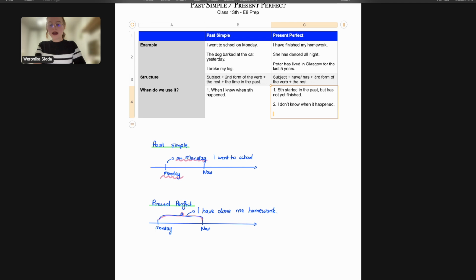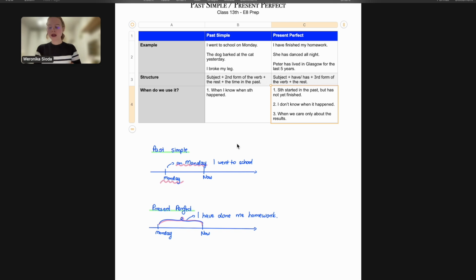Okay, and the third rule is that whenever something has like important results, okay? Let's say you're like a boss and you ask your employee if they have done their assignment. You don't care about the process. You don't care about anything apart from the results. So whenever you care only about the results, then we will use the present perfect tense. When we care only about the results.